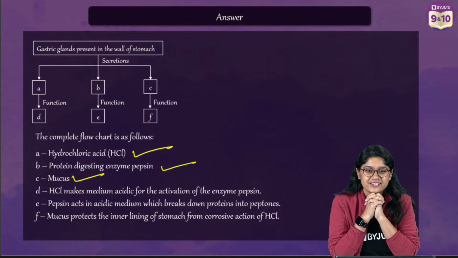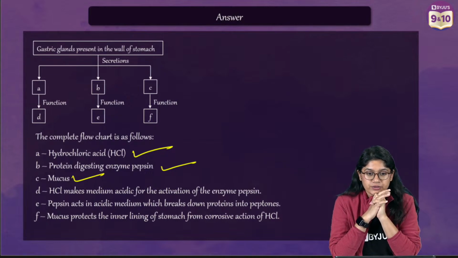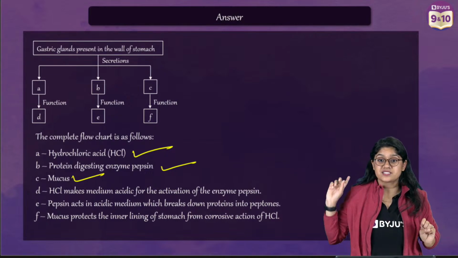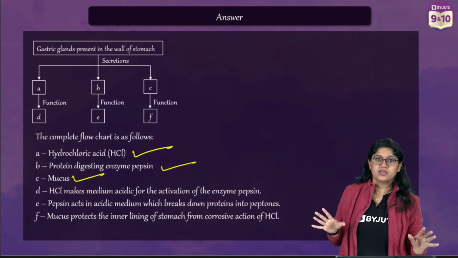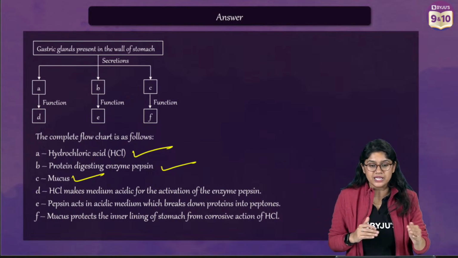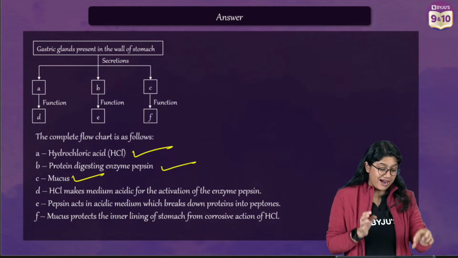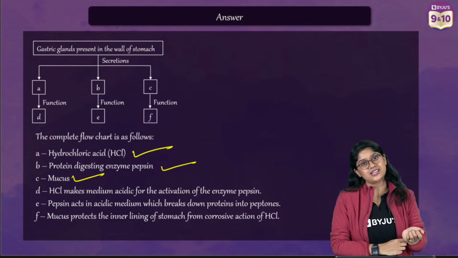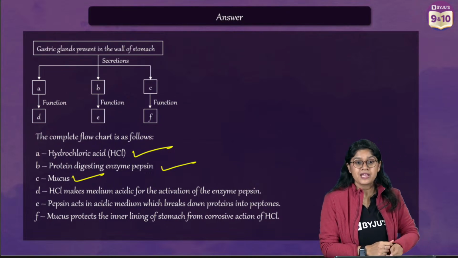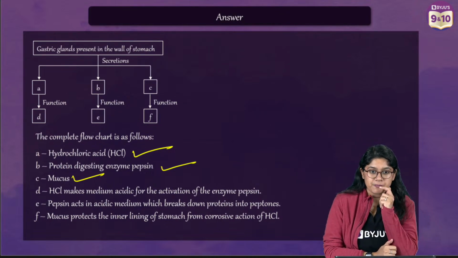In such questions where they have not mentioned what to write in A and B, please make sure to write all. Basically, for A, B, C you have to write the correct answer and the respective functions, and you will get 3 marks.